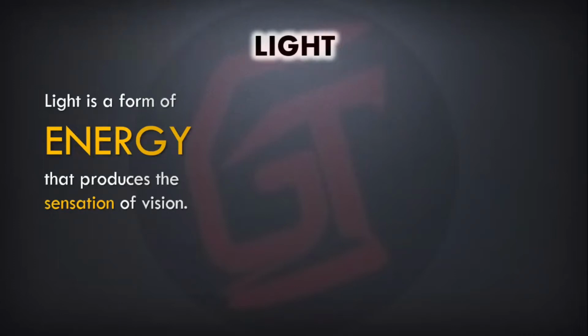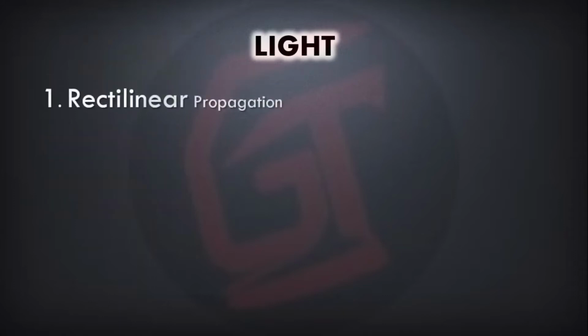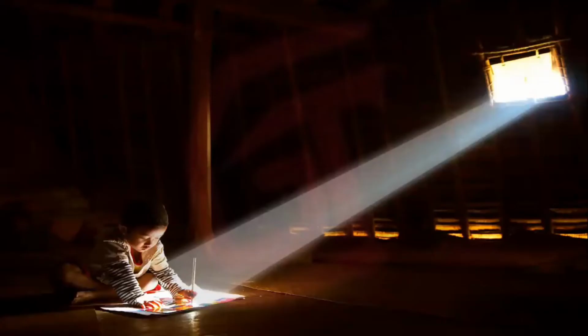Triggered means our eyes, our eyes, they start working because the light is there in front of us, and because of the light which is there in our room or wherever we are, we can see things. Now in light, there is one type which is called rectilinear propagation of light.